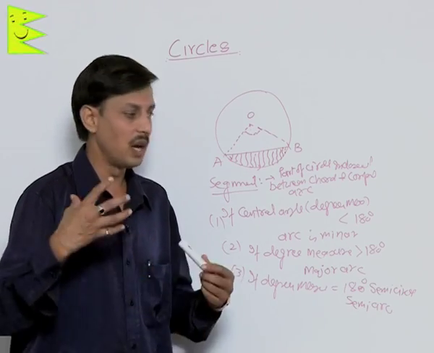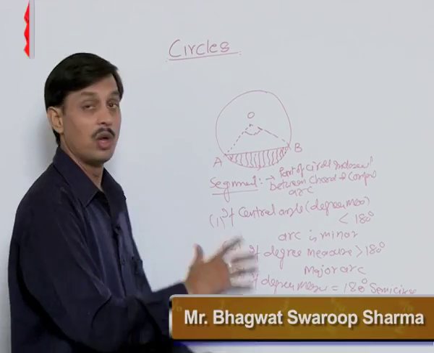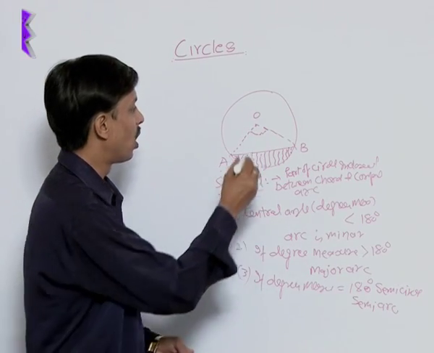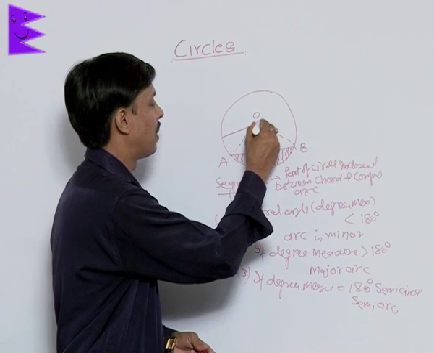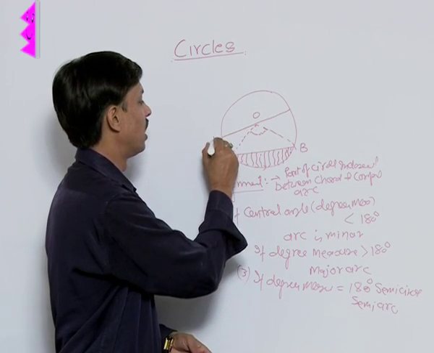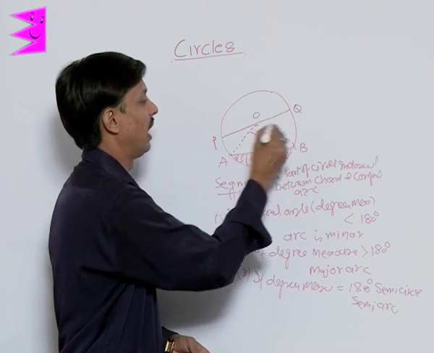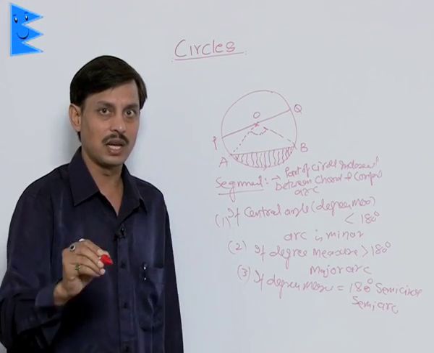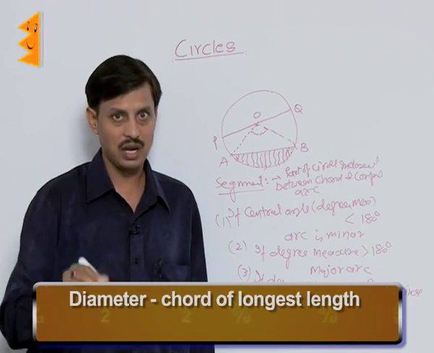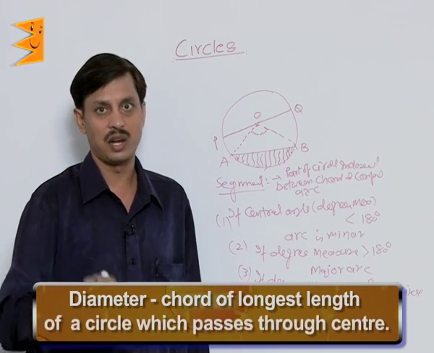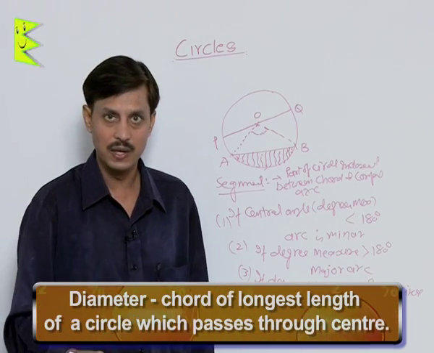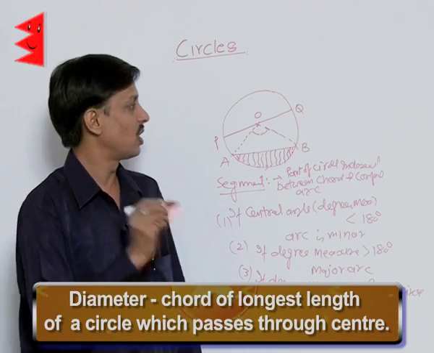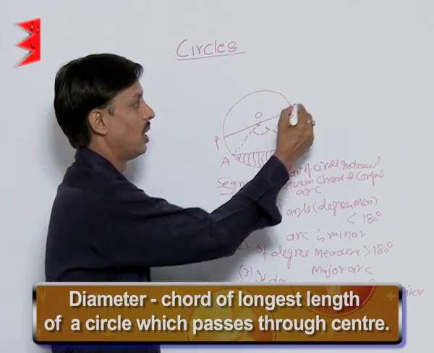But what is the name of the chord which is of the longest length? That chord of the longest length passing through the center is known as the diameter. The diameter of the circle is the chord of a circle which passes through the center, or you can call the chord of the longest length the diameter.